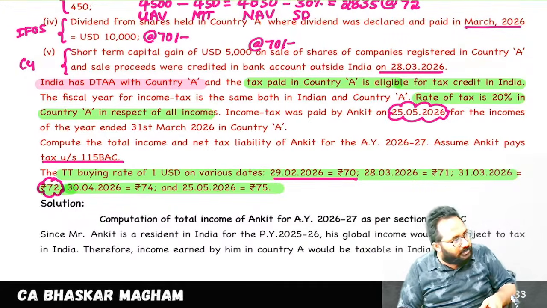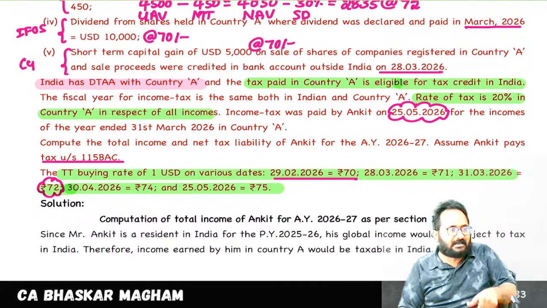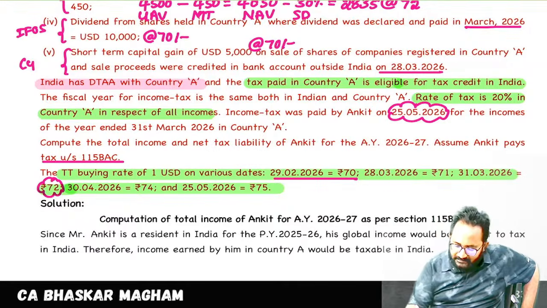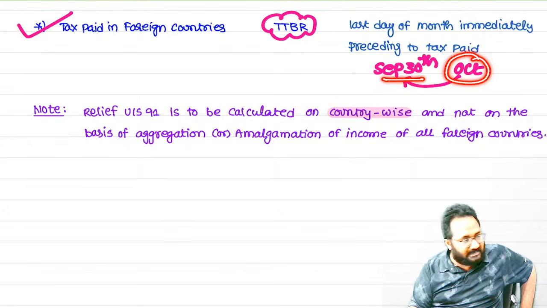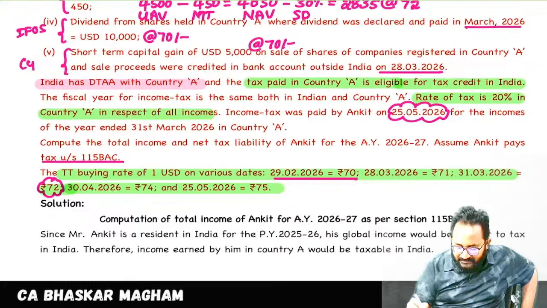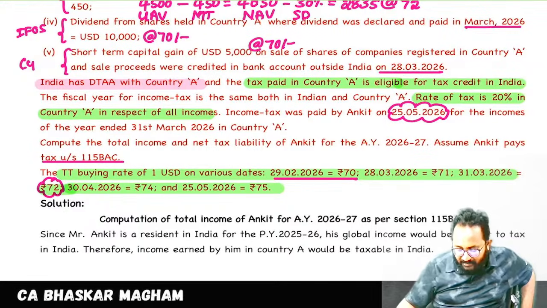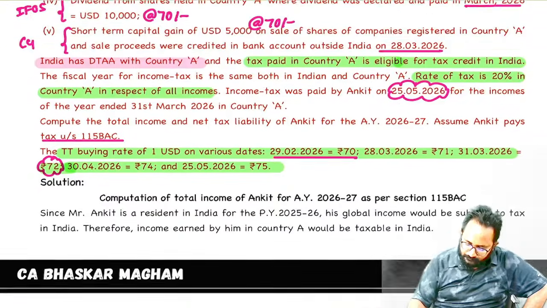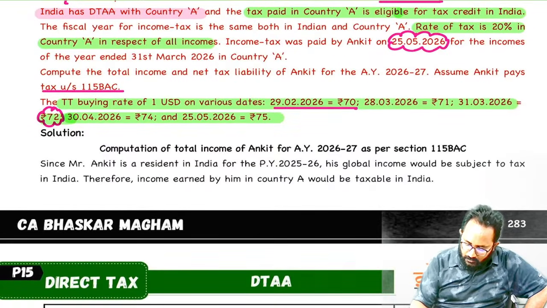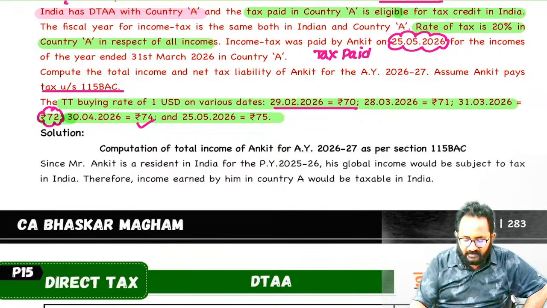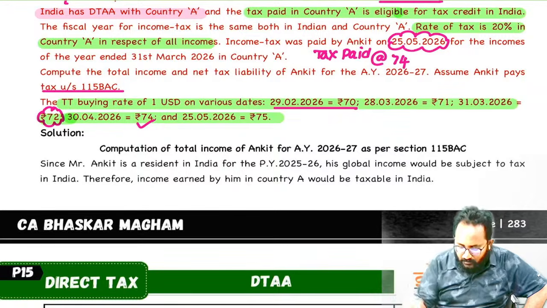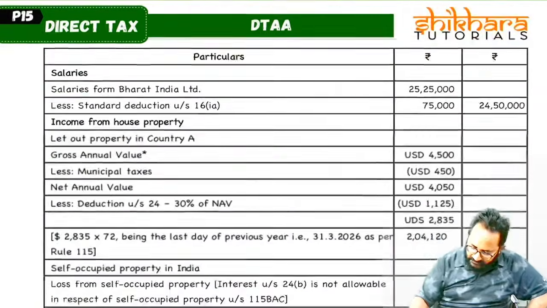Now how can we reduce it in India? We have to convert that currency into Indian rupees. What is the rate? If any tax paid, the paid month's immediately preceding month last day. What is the paid month's immediately preceding month? So this is in May and April. 30th April, what is the rate given? 74. That means the tax paid in dollars, we have to convert using 74.